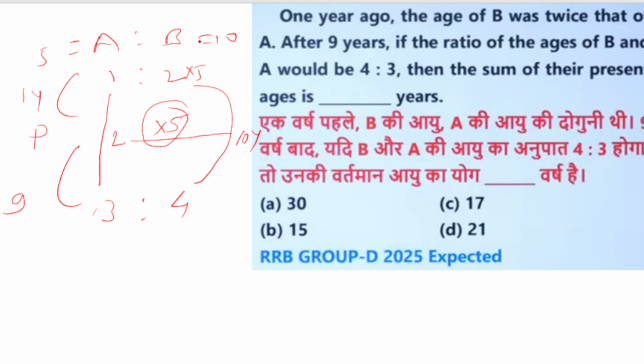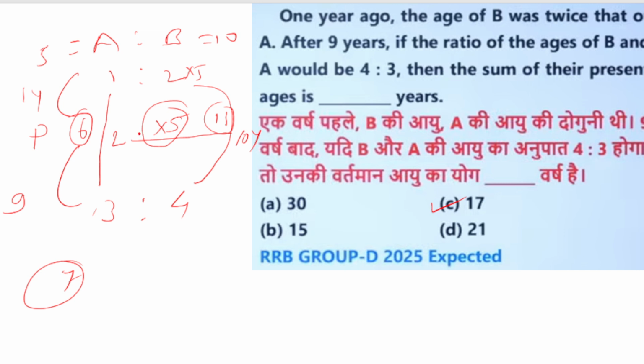So what they are asking is the sum of their present ages. So we have to find the sum of present age, so we have to add the 1 year, because this is a 5 year age before 1 year, so 5 plus 1 is 6. This is the present age of A, and 10 plus 1 is 11, so 11 is B's present age, so 11 plus 6 is 17, the sum of A and B. 17 is the sum of present age of A and B.